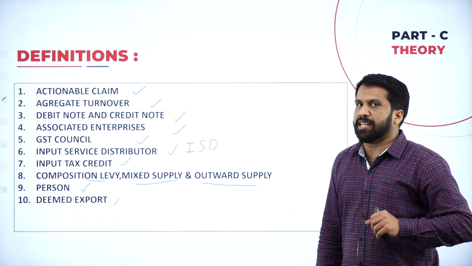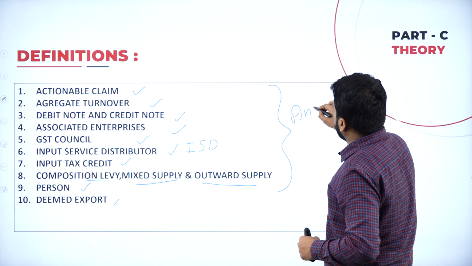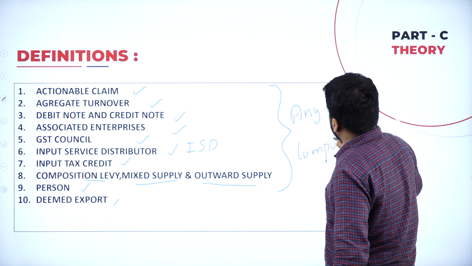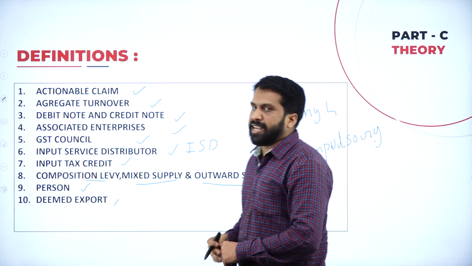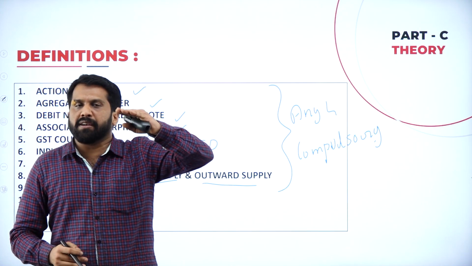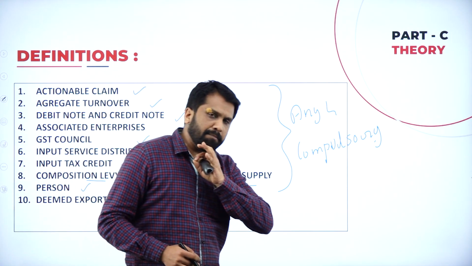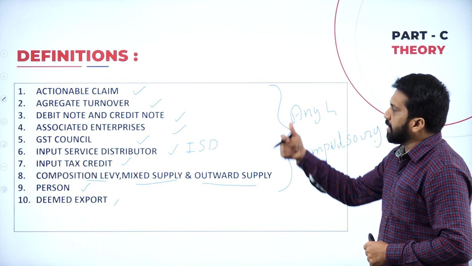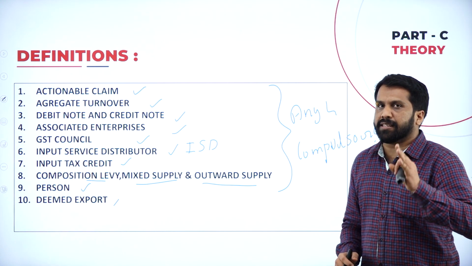How many definitions are there? 10. Out of 10, any 4 will come. Compulsory. Out of 10, any 4 definitions, it may come for 10 mark, it may come for 5 mark, but it is compulsory. You will get it in your examination. These are the definitions, nothing to worry. All the answers are there in the notes.